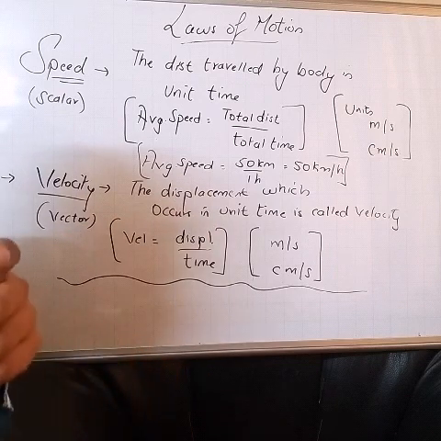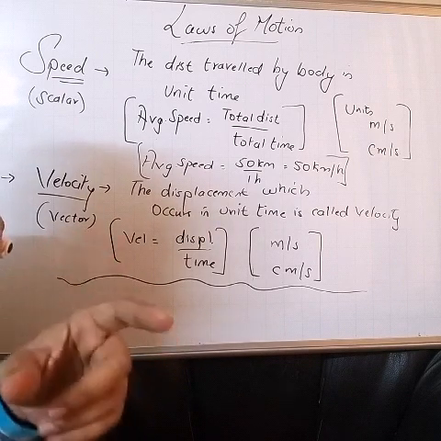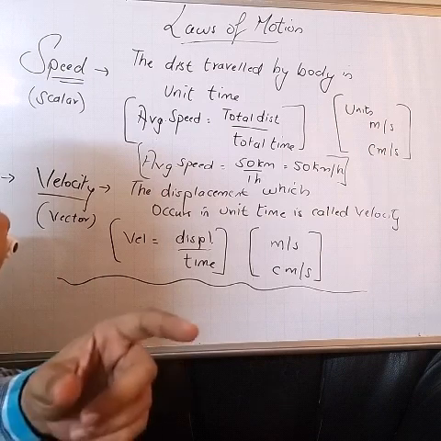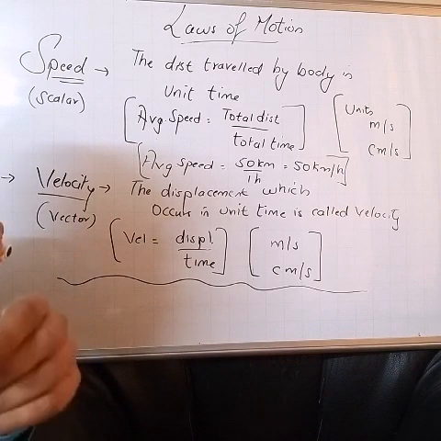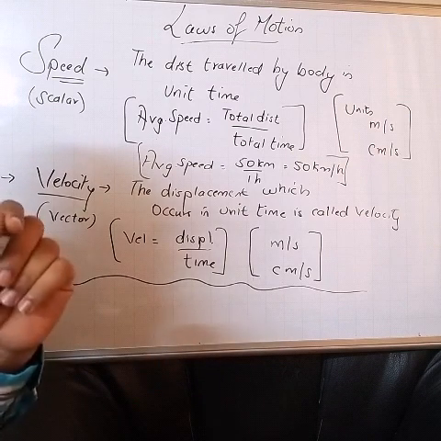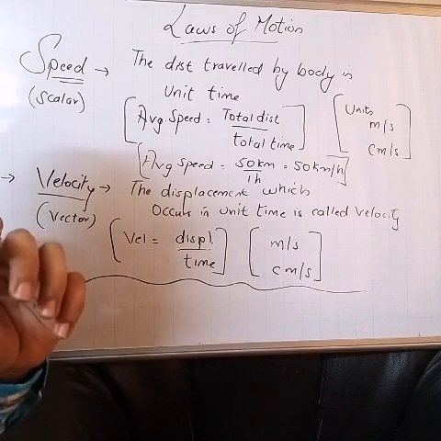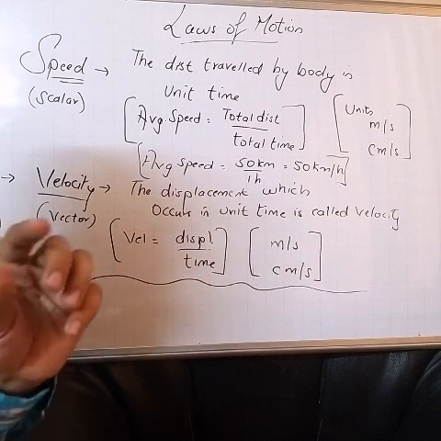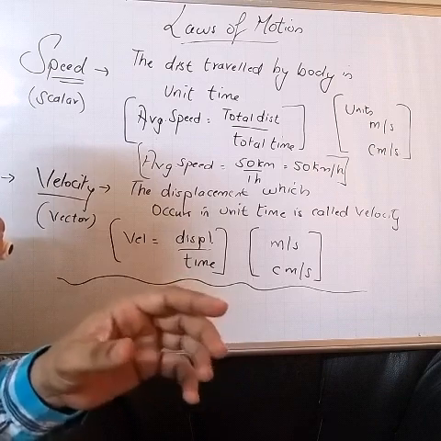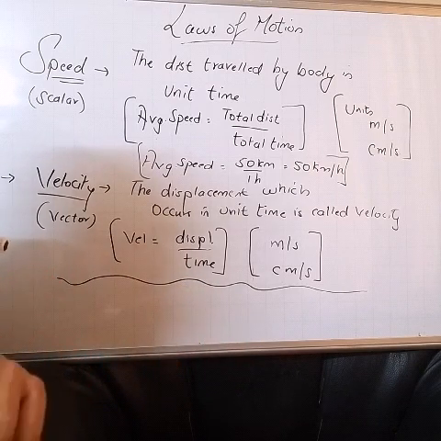I repeat, when a body covers unequal distance in equal intervals of time, the motion will be called non-uniform motion. Getting it? So this is the difference between uniform motion and non-uniform motion. In uniform motion the speed is constant, in non-uniform motion the speed changes. Okay.